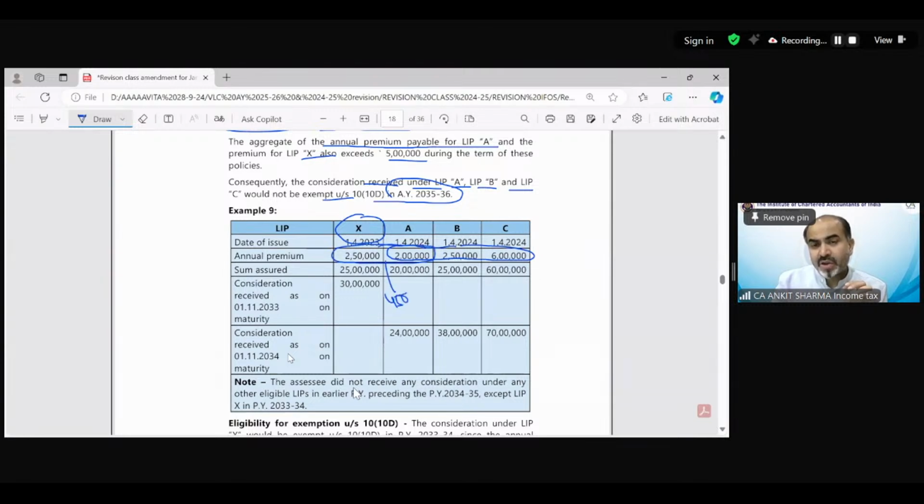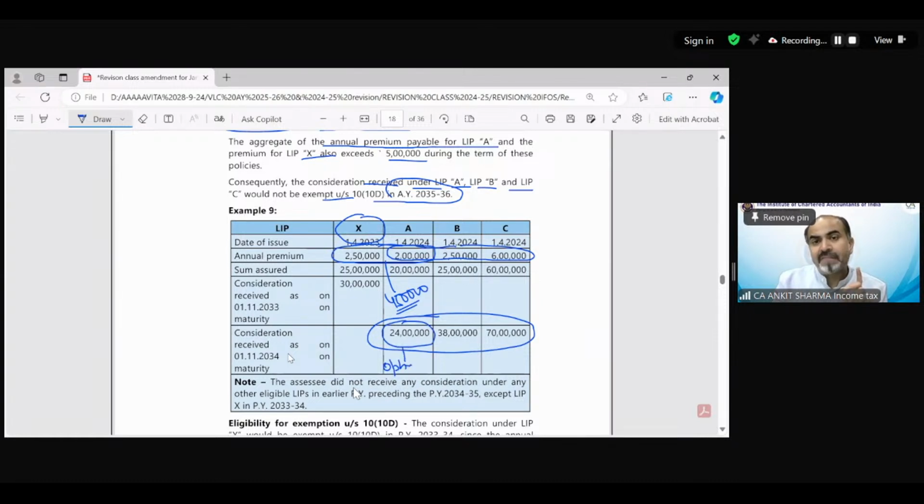So A could get the exemption if it wants, because the consideration is received in the same year for all of these three. So if X and A aggregate is 450, A could get the exemption of 24 lakh rupees, option 1.